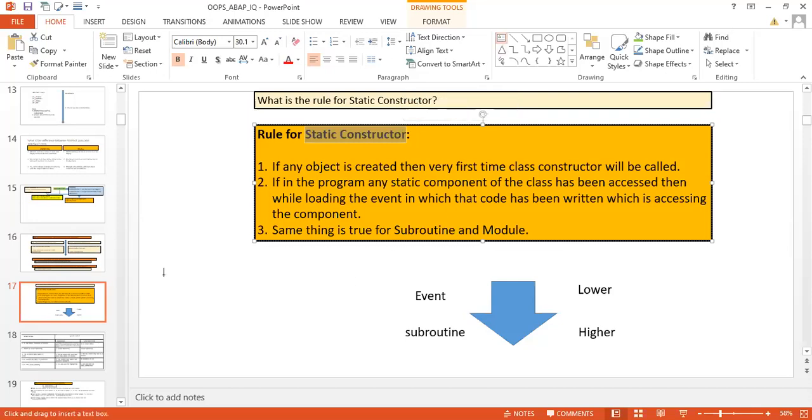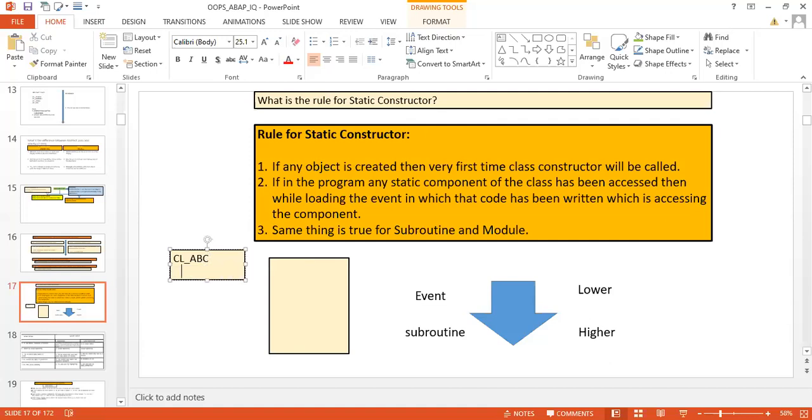So what I mean to say is, let us suppose we have a class over here, cl_abc, and we have a program over here. Okay, and in this cl_abc, let us suppose you have some static component.